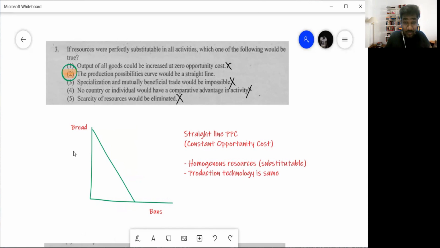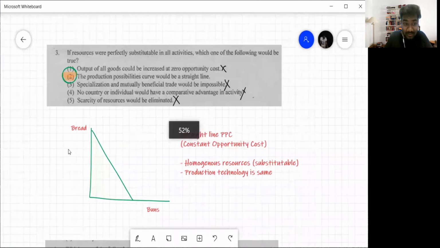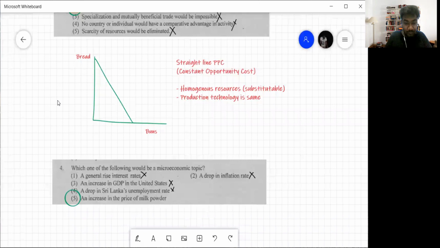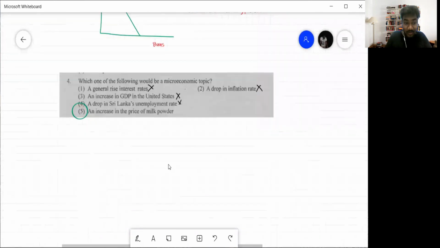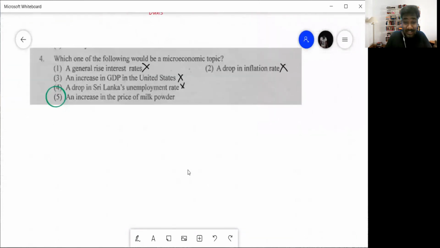So for those who are lost, we are in the year 2012, MCQ number 3. Okay, we'll then get into this one. Question number 4. Now this I discussed before. So when I discuss a concept before, I will not explain that again. Which of the following is a microeconomic concept?